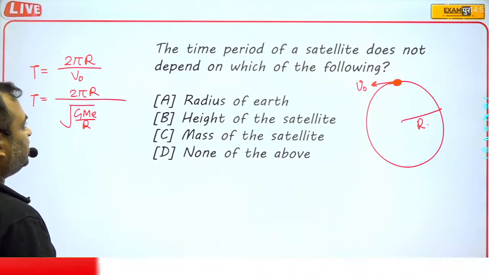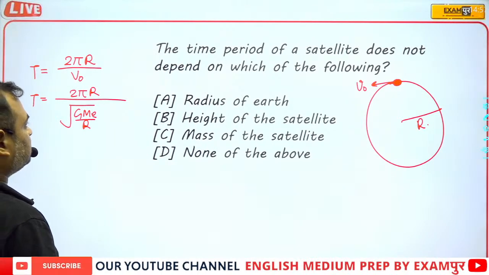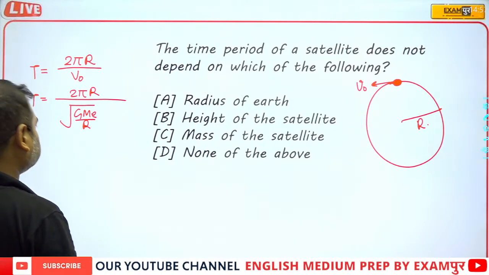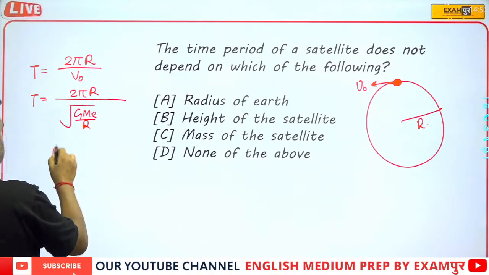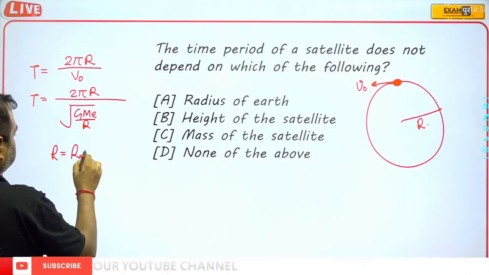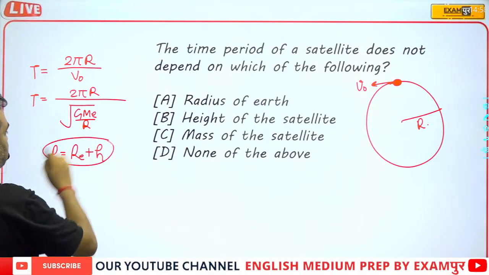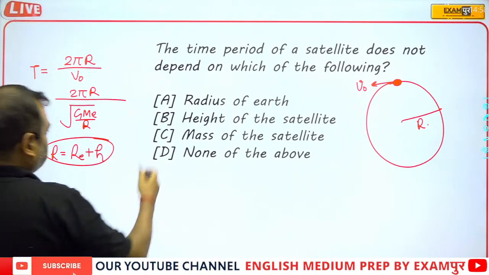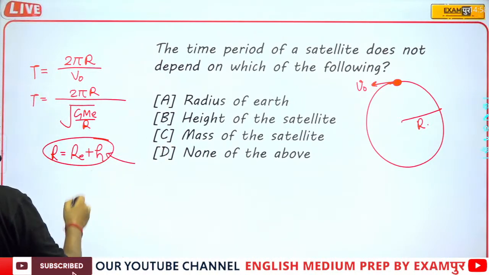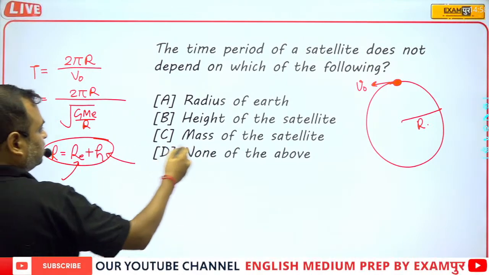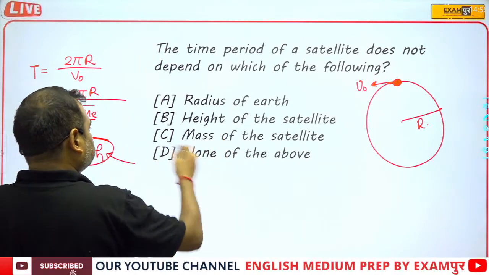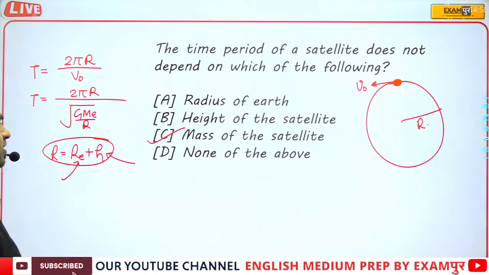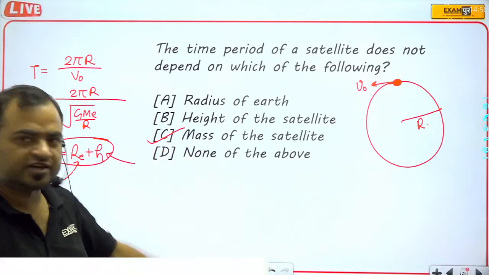Now, the time period of a satellite does not depend on which of the following? Radius of earth: yes, it depends, because here r is equal to Re plus h. Height of the satellite: obviously it depends. Mass of the satellite: yes, this is the correct answer, because the time period does not depend upon the mass of the satellite.